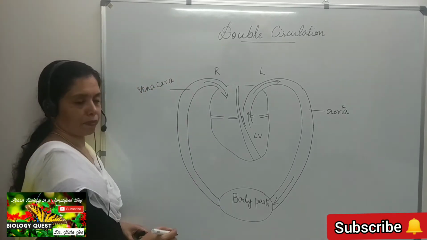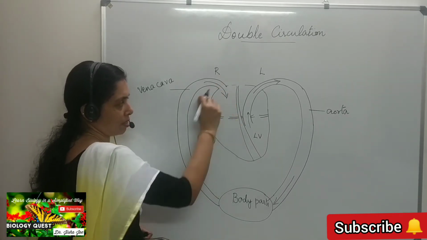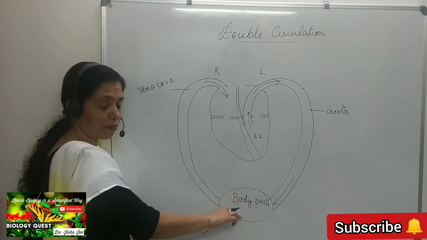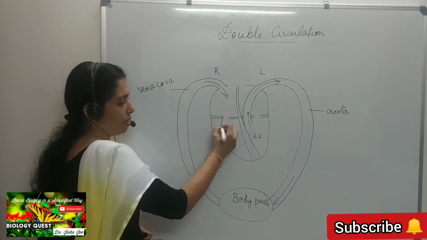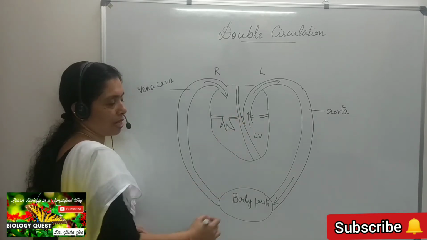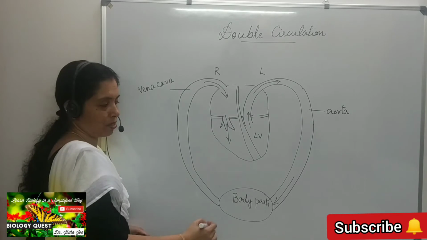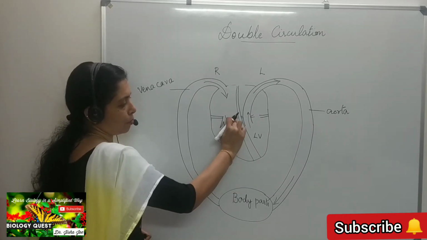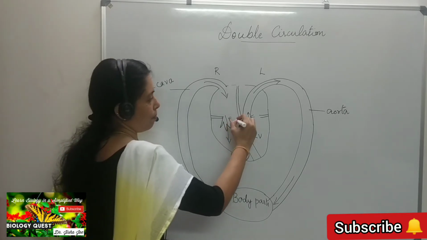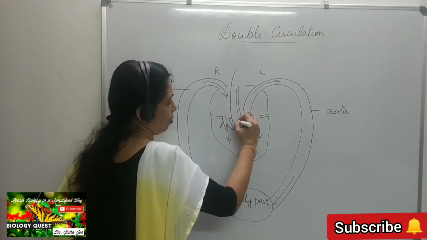Then this blood, which is brought from the different body parts and drained into the right auricle, is passed through the tricuspid valve into the right ventricle, and from the right ventricle this blood is carried to